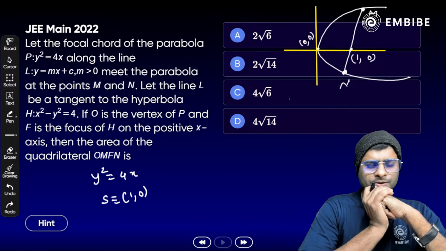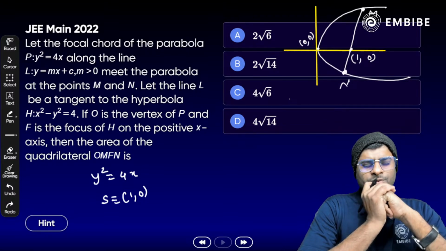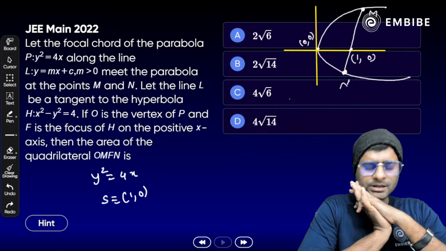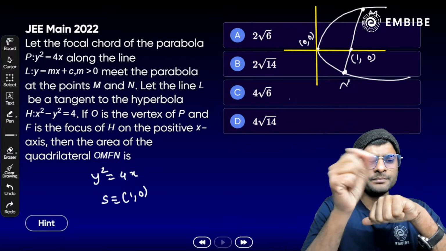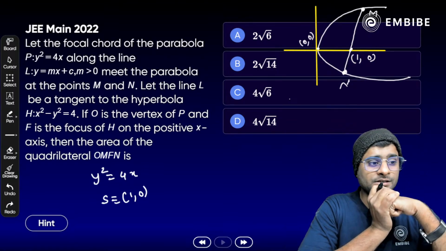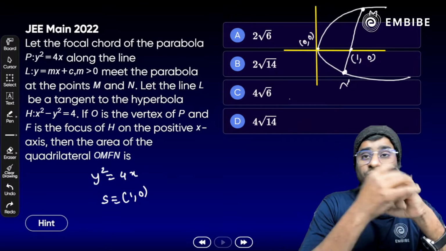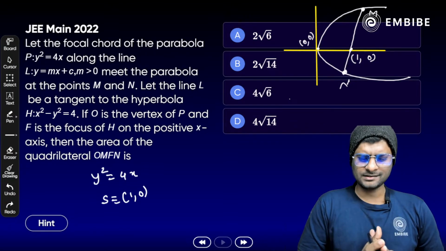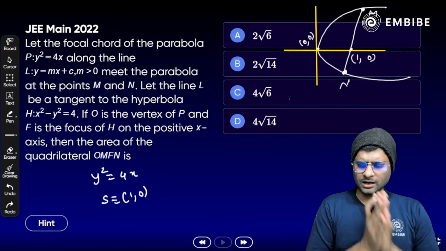The second part: we have a hyperbola as well. Let the line L be the tangent to the hyperbola x square minus y square equal to 4. A and B are both equal, so it is a rectangular hyperbola. Yes, you can call it a rectangular hyperbola.